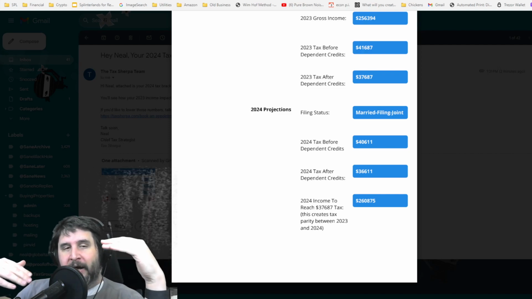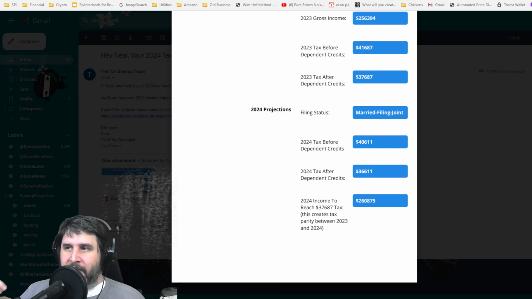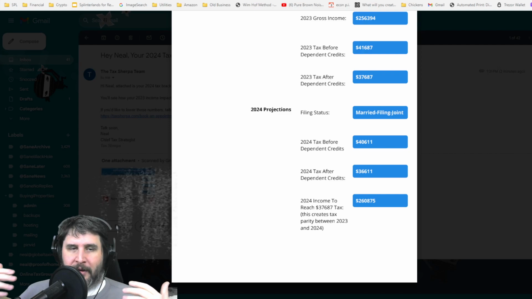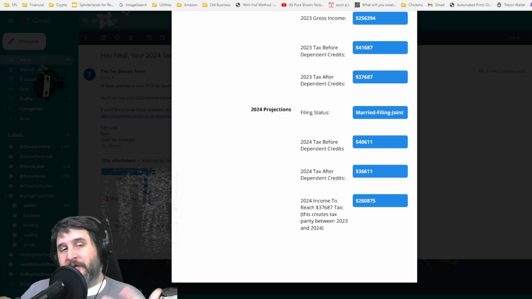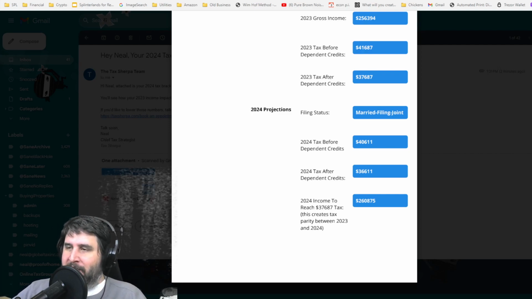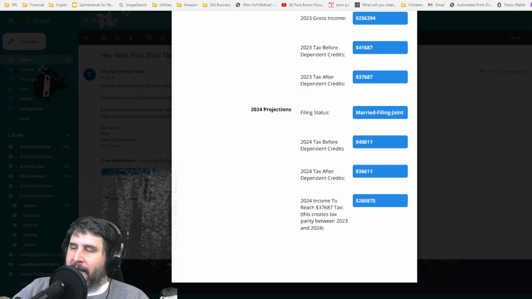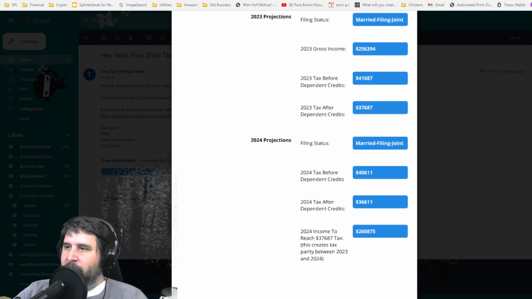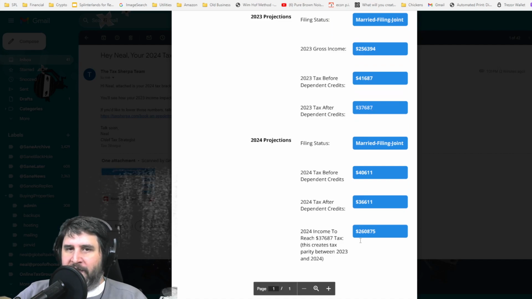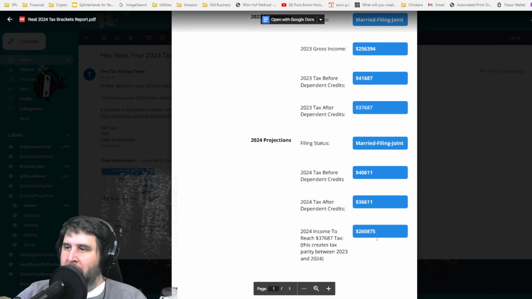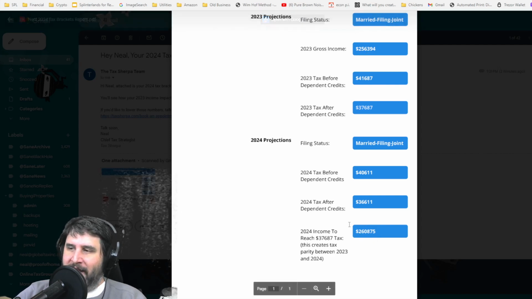Well, incomes have to rise in order to stay even on a purchasing power level, or purchasing power parity, is how it's described in economics terms. So, in order to pay 37,687 here in tax in 2024, the income would actually need to rise from 256,394 up to 260,875, and that's that last number.